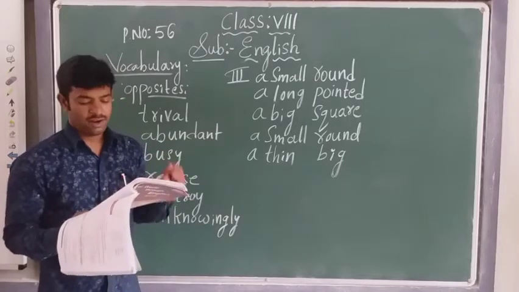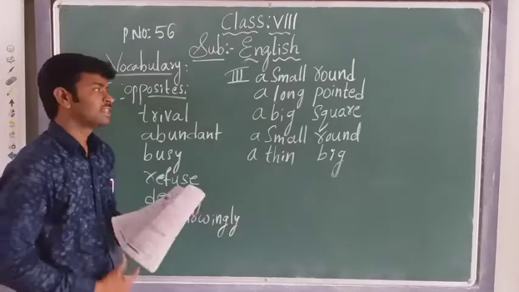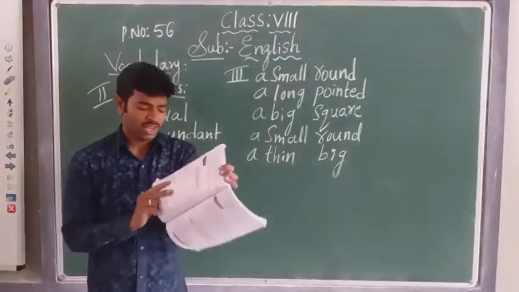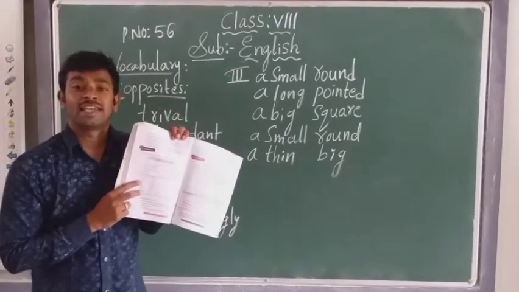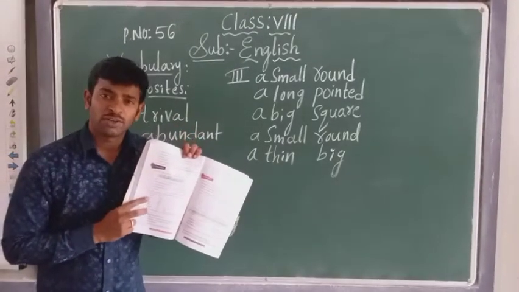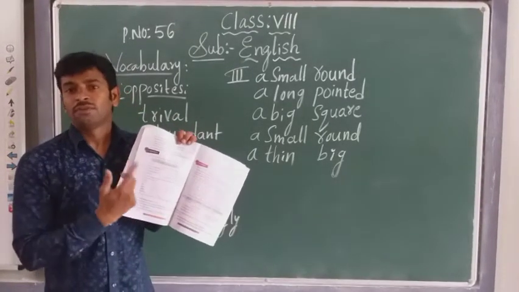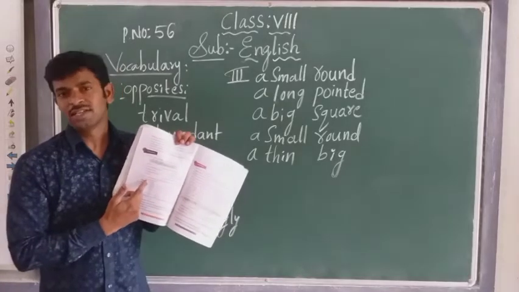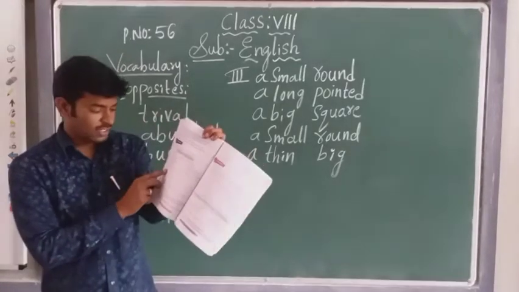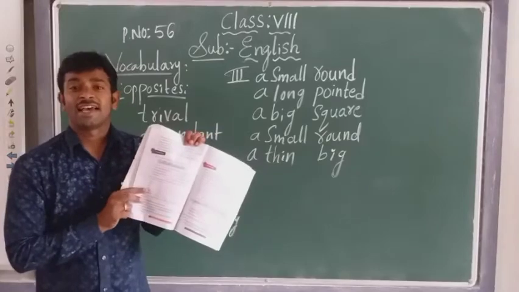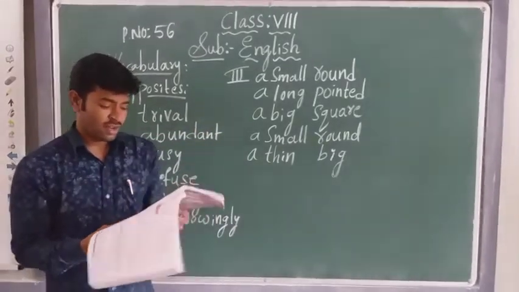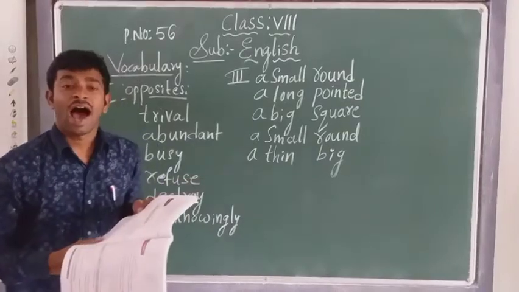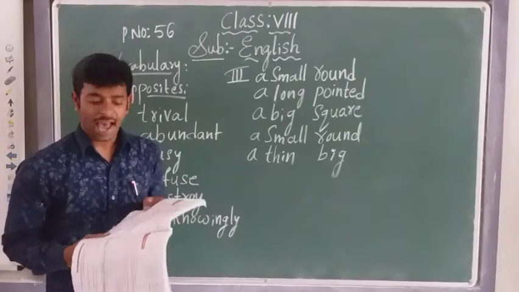Got it, children? Now, first one is given here. What is the first one? In page number 56, the first one is serious. So what should we do? We should find the opposite word of serious. Second one is scare, S-C-A-R-E. Third one is idle, I-D-L-E.